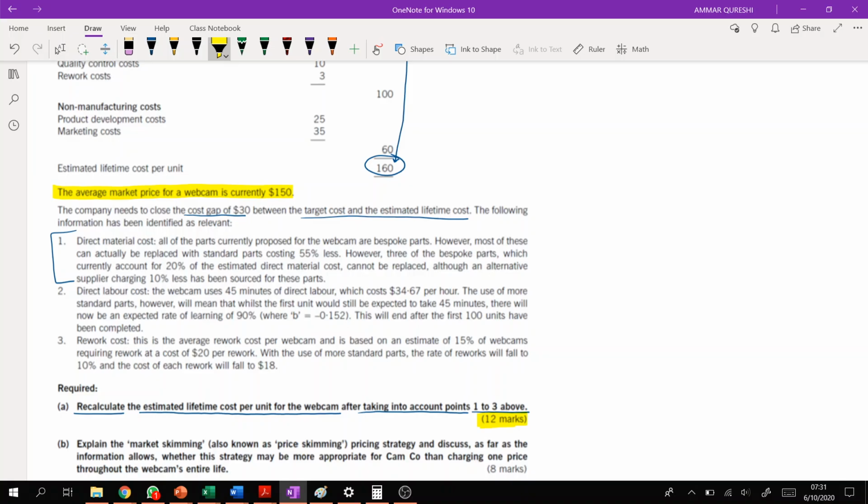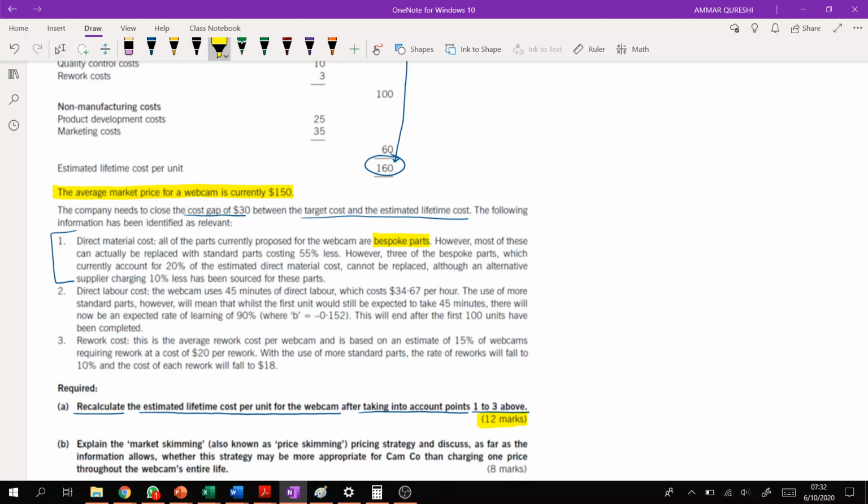Bespoke means anything which you ask someone to prepare on order. For example, if I'm saying that we have a bespoke software or bespoke part, that means we will ask the supplier to manufacture according to our requirement, right? It's a kind of tailor-made thing, right?